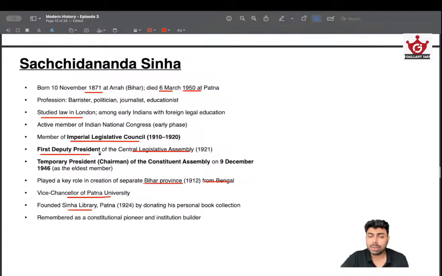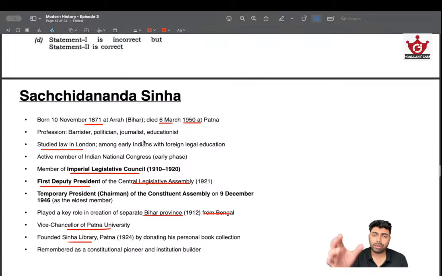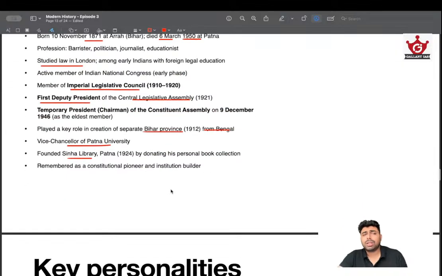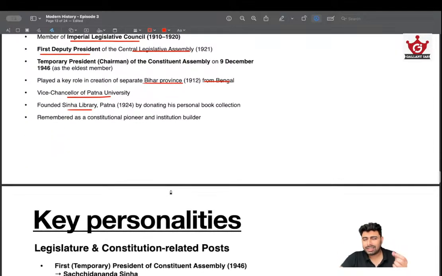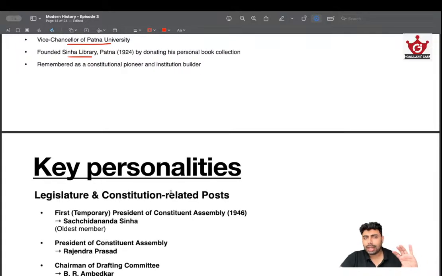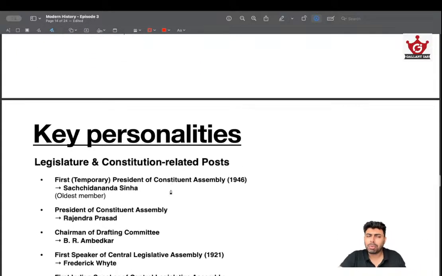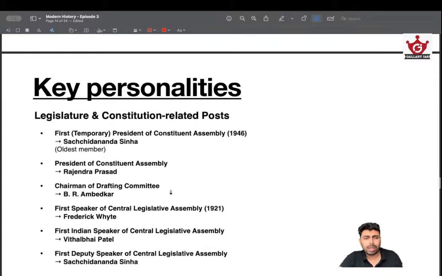Remember this. He was the first deputy speaker of Central Legislative Assembly. This can be a potential question. UPSC usually asks giving descriptions about personalities, and you can have Sachidananda Sinha's name in that. So if something like first deputy president of Central Legislative Assembly is given, then you can actually arrive at the answer. Taking inspiration from that logic, and UPSC having already asked questions based on personalities, let's take a look into some personalities. We cannot discuss everybody at a glance, but the trend that UPSC has been following is mostly regarding the legislative and constitutional posts in the pre-independence era. So let's take a look at it.